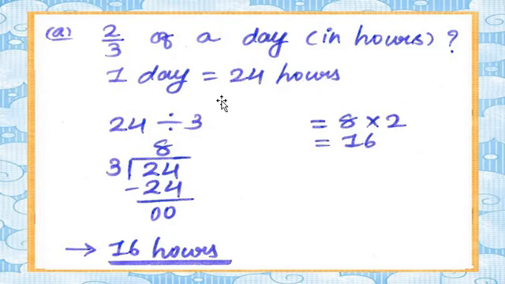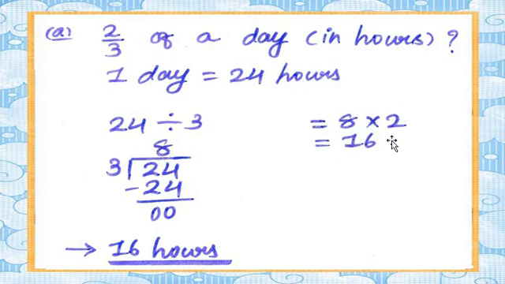So now here let's do the further sums. What we get here is 24. 24 is our number, and we divide it by the denominator. So 24 divided by 3. In table number 3, 24 will come. Obviously it comes. 3 8s are 24, my dear students. So 24 minus 24 is 0. Okay, 8.